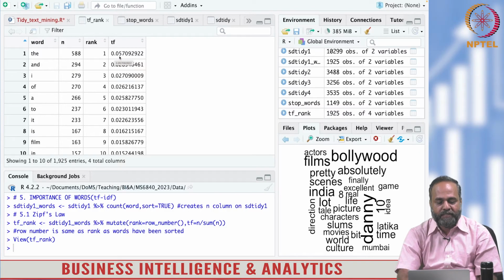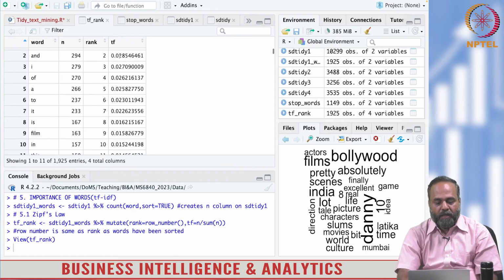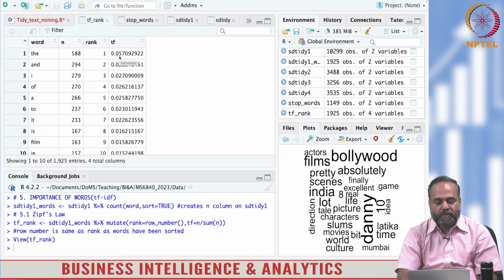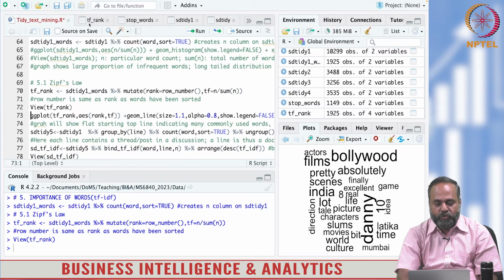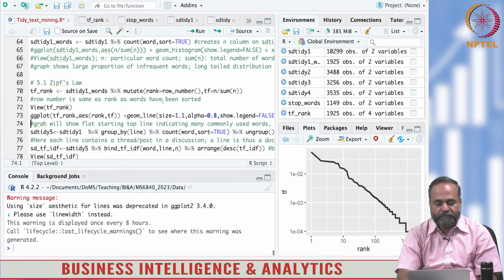You can see that here. The word the has the highest TF and so on. So that is the TF calculated here, and there is a plot using TF.